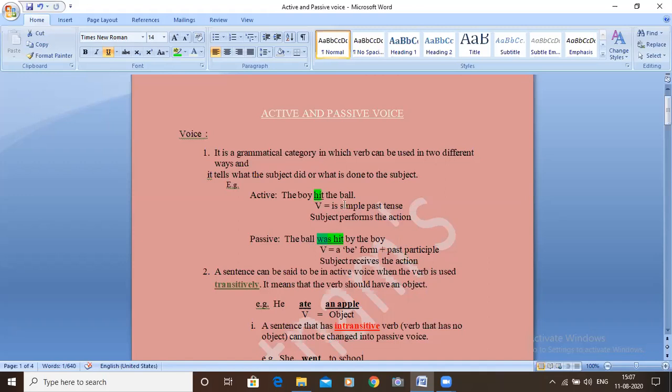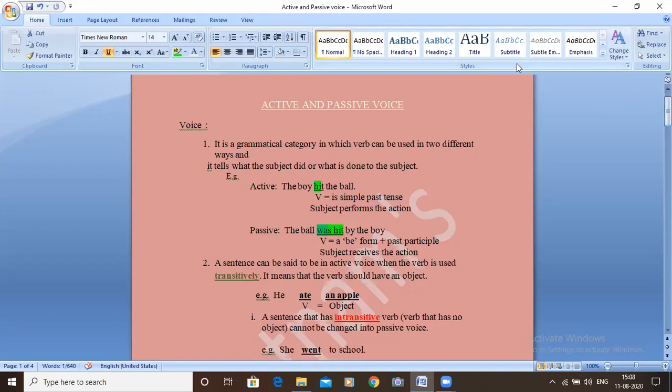In active voice, the subject performs the action, and in passive voice the verb is a B form plus a past participle, and the subject receives the action. That is the first point of active passive voice, the definition of what is voice.